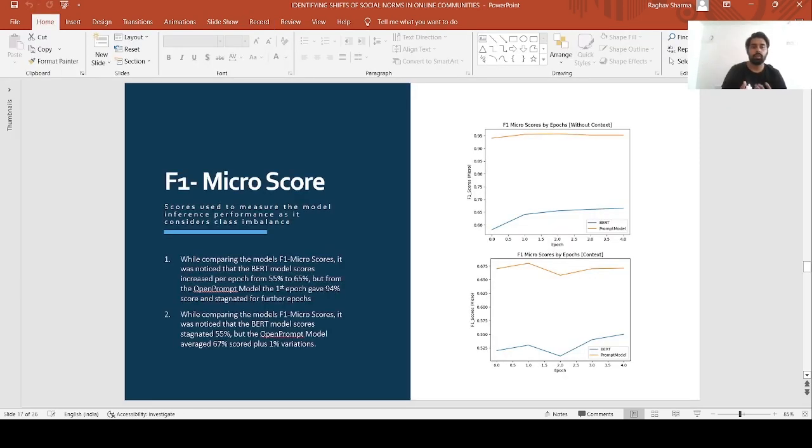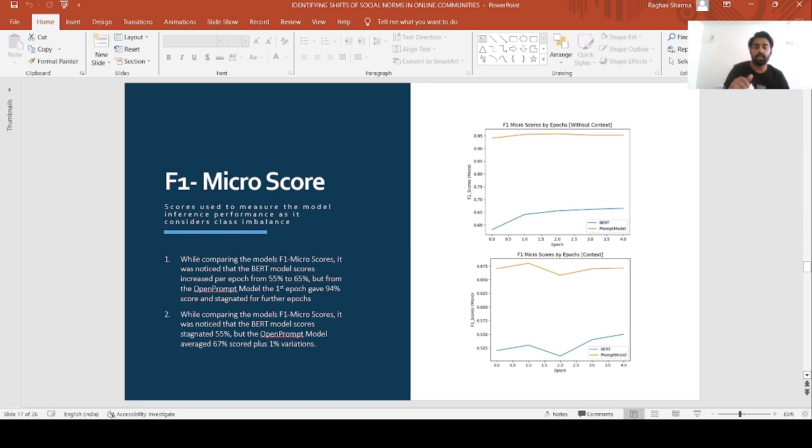F1 micro scores were used to measure the model inference performance as it considers class imbalance. While comparing both models when no external context was provided, it was seen that BERT performance improved from 55% to 65% over 5 epochs, whereas the OpenPrompt model gave 94% on the first epoch and stagnated for further epochs.